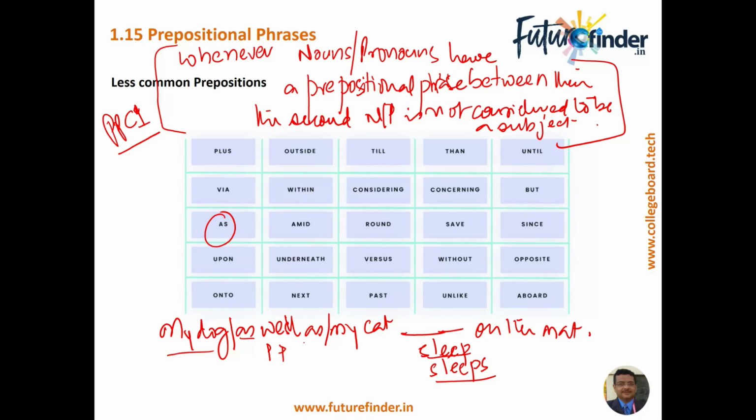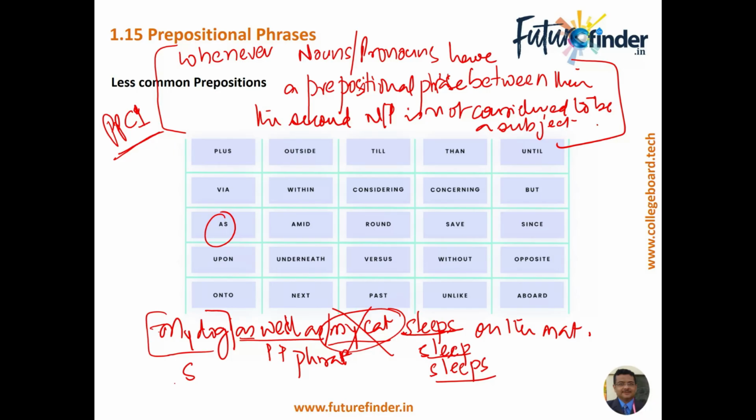So my dog as well as my cat. Now, by this rule, PPC1, the cat ceases to be part of the subject, and hence the only subject remaining in this sentence is my dog, which is a singular subject, and hence the correct answer to this one has to be sleeps, not sleep. Right? So it's not a compound subject, it's not a plural. It is no longer a plural because it is demarcated by a prepositional phrase.